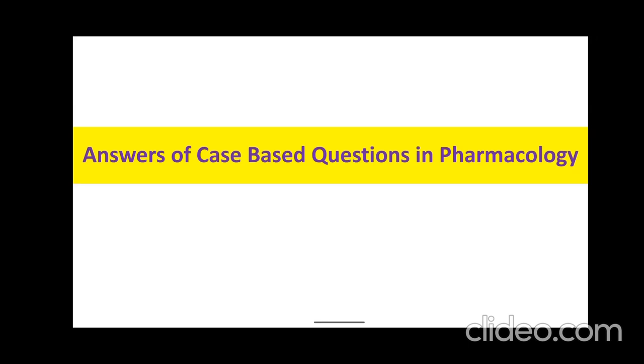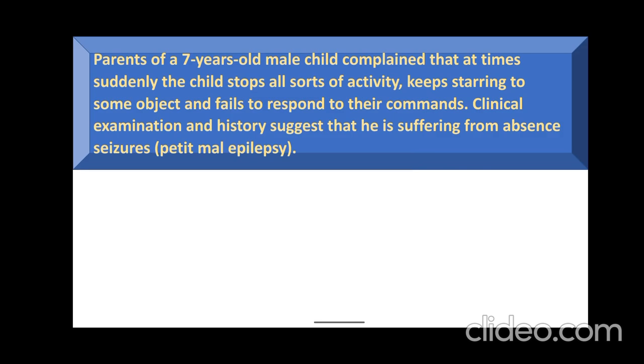The series of case-based questions in pharmacology. Today we will discuss a case of petit mal epilepsy. Here the case is: parents of a 7-year-old male child complained that at times the child suddenly stops all sorts of activity, keeps staring at some object and fails to respond to their commands. Clinical examination and history suggest that he is suffering from absence seizure or petit mal epilepsy.